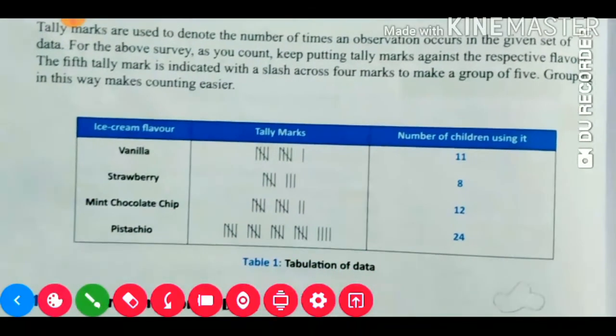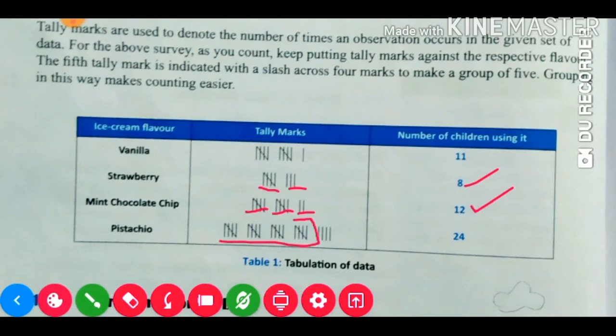Next, you will see strawberry: one group of 5, then 3, so 5 plus 3 is 8. Then there is another: 5, then another 5, then 2, which makes 12. Here there are 4 groups of 5, so 5 times 4 is 20, and 20 plus 4 is 24.